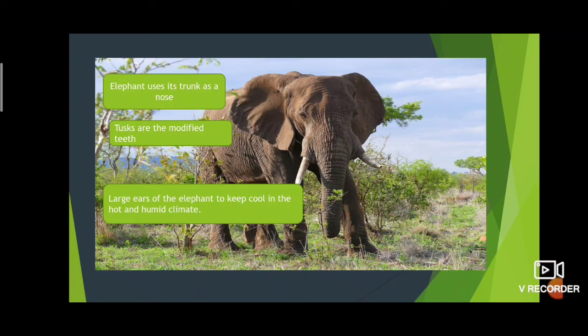They also help the elephant to keep cool in the hot and humid climate of the rainforest.